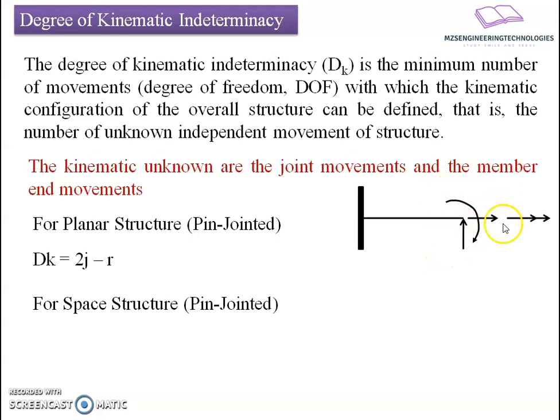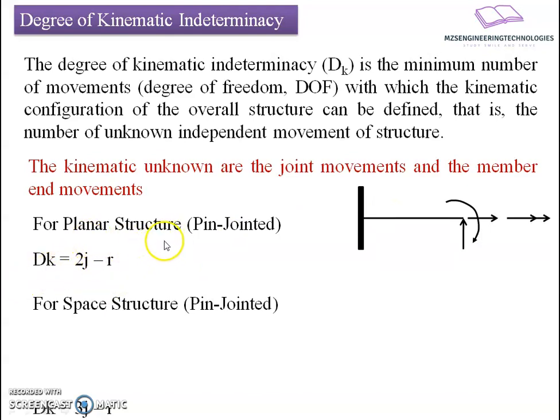There is no question of flexure and twist, so only 2 degrees of freedom are available. Minus r, where r is nothing but the reactive forces. These reactive forces have the action of clamping the displacement. That's why 2j minus r is the mathematical equation which defines the degree of kinematic indeterminacy of the planar structure.